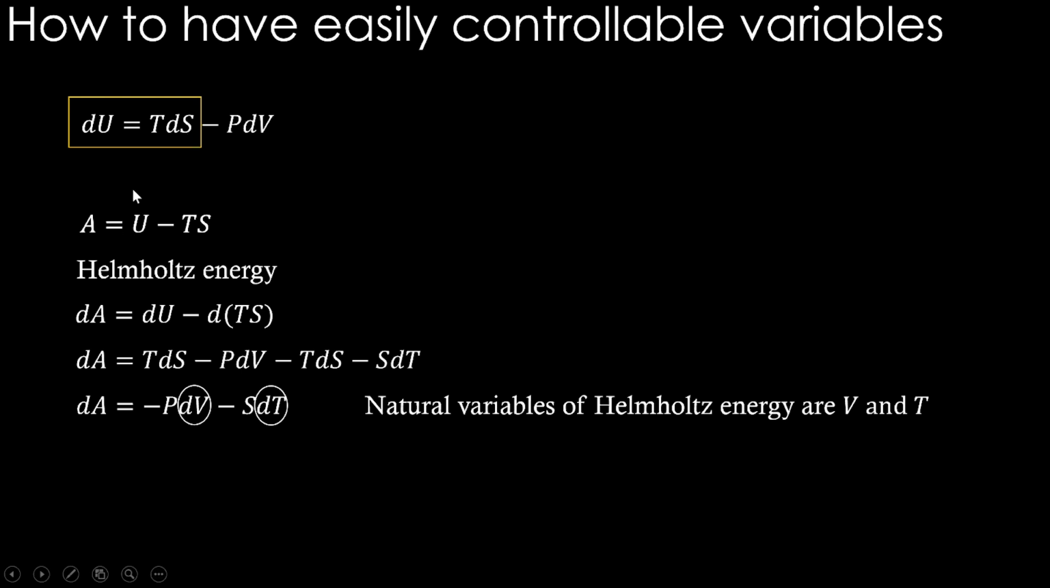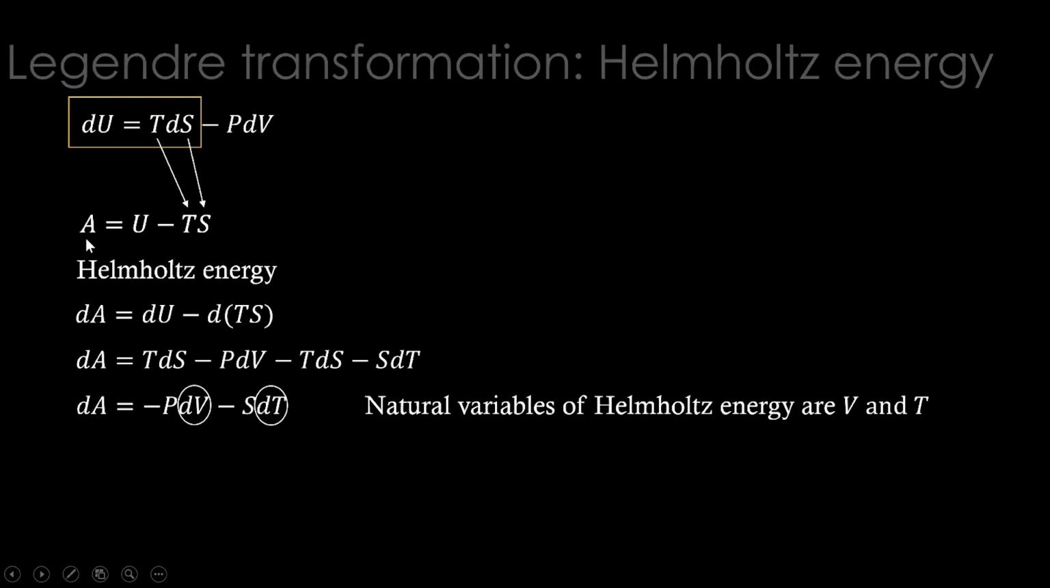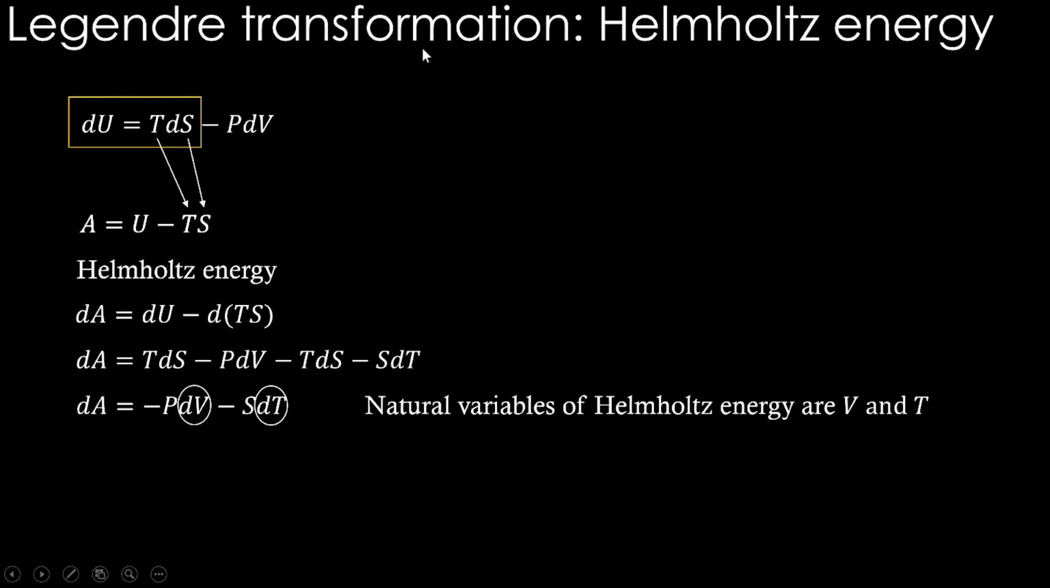So if we want to do anything like this for any other kind of functions, we can simply take this T and S. What we are doing here is simply taking this T and S and subtracting it from U. That's what you have done here, right? So this TS is subtracted from the function U. This is giving us a new state property, right? So this particular process is called Legendre transformation. Okay, and through that we got Helmholtz energy now.